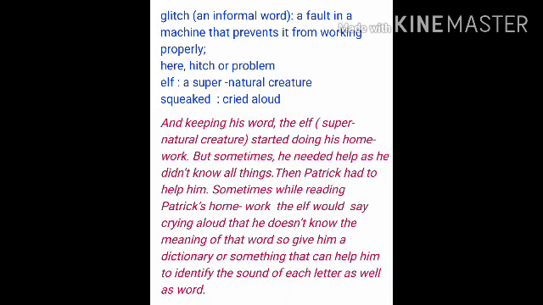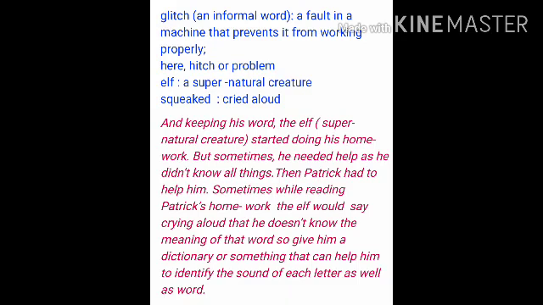So in every sentence, in every word, he's trying to cry out aloud. It's not that he's crying, he's shouting, he's saying, please help me out, Patrick, I'm not able to understand, please get me a dictionary, please make me pronounce that particular word, I'm not able to pronounce the word, please give me a dictionary so that I can identify the word, so that I can understand that particular word and I can help you. So this was all the problem, or all the glitch, that the tiny little creature was facing, right?